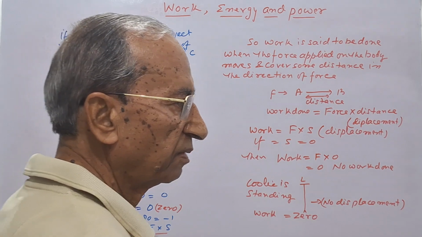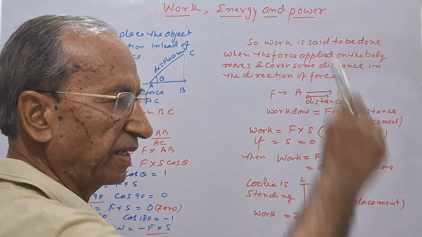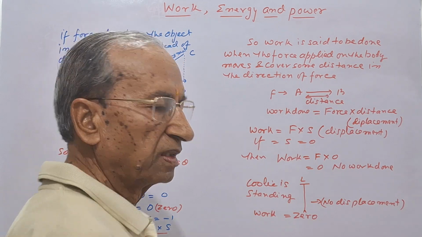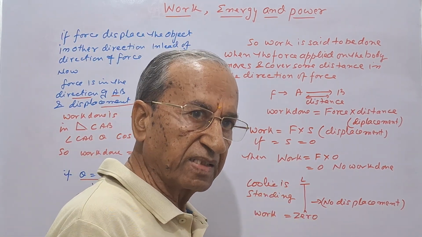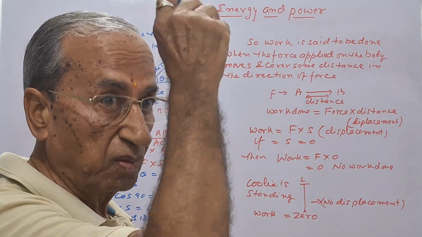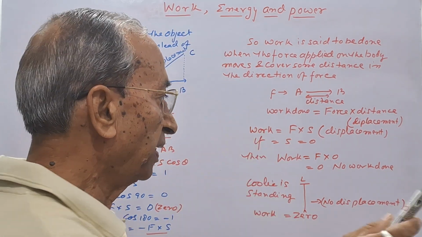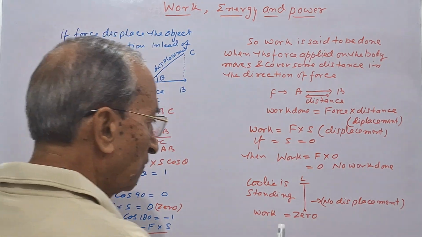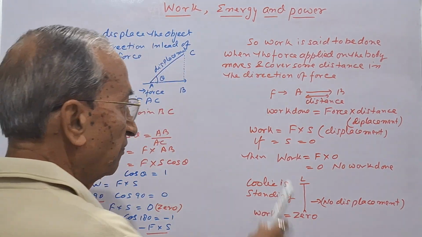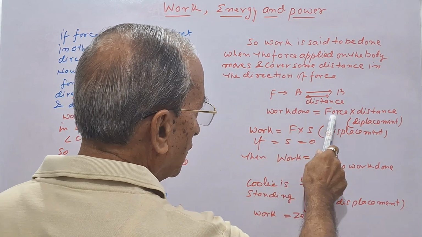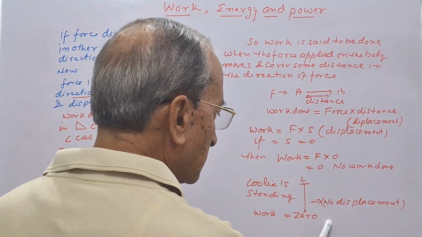For example, a man is standing having some load on his head. He is standing just, he is not moving. Though he is feeling some tiredness because load is on the head, but there is no displacement, he is not moving. In that case, work done will be 0, because we know that work done is equal to force into distance, here displacement is 0.